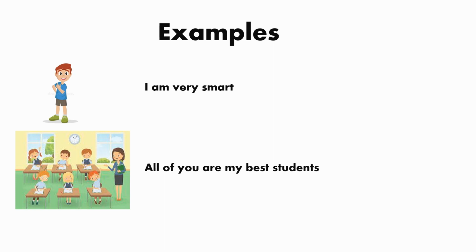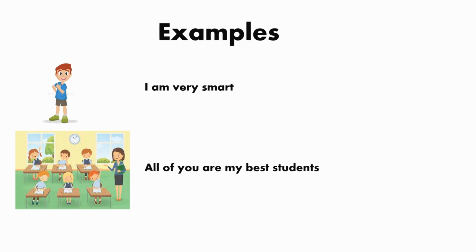Now, look at the picture. What is the boy pointing out? He is pointing out himself. And he looks happy. And what is he saying? I am very smart and happy. Okay? When you talk about yourself, you have to say I'm good. I'm sick. I'm unhappy. I'm not well today. I'm not in a mood to go outside. I don't want to work today. I don't want to do my homework today.